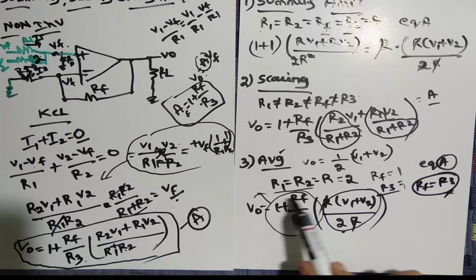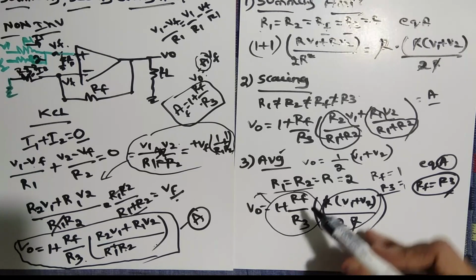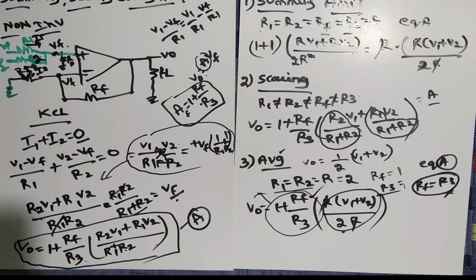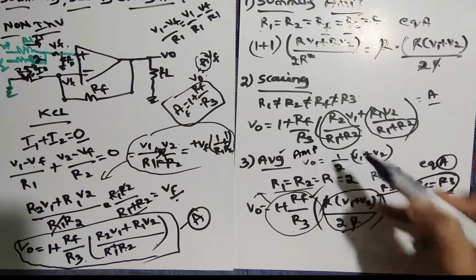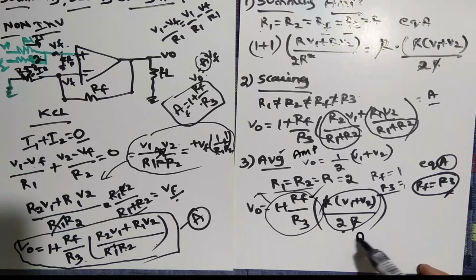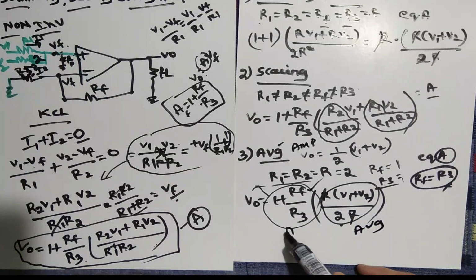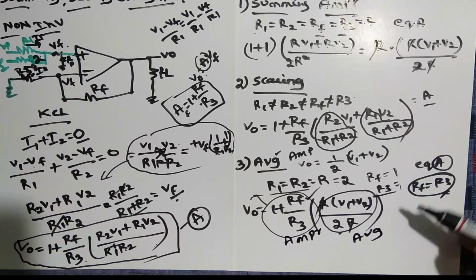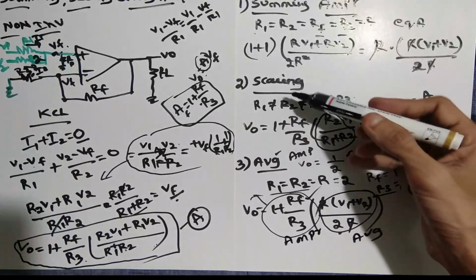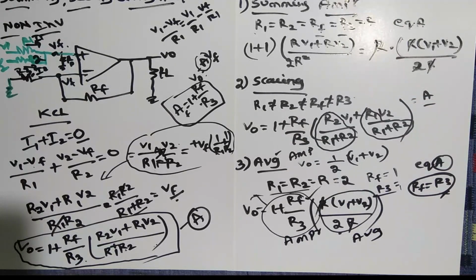So you have to make it cancel out. You can make that portion something like 0, or you can let it be like this: average. So whatever it is, average amplifier means the average operation is going on, and this portion is the amplifier, let it be. Don't worry much on that. So this is all about the summing amplifier, scaling and averaging amplifier using non-inverting.